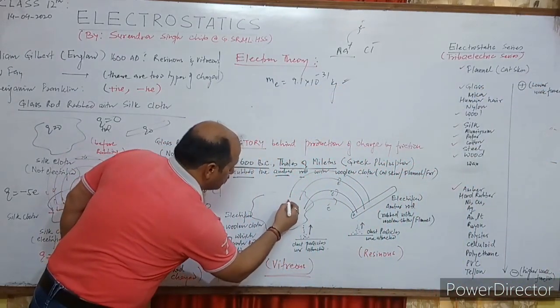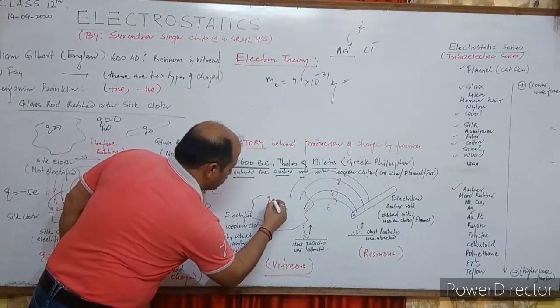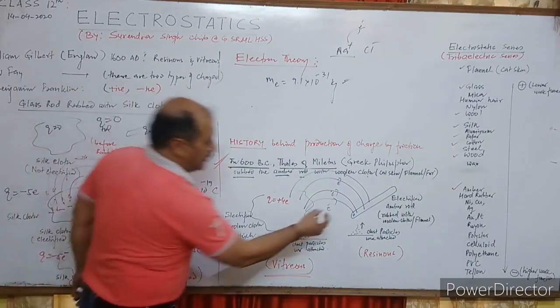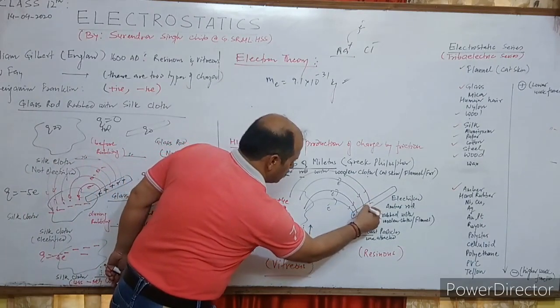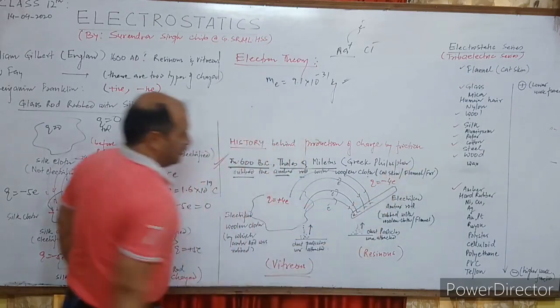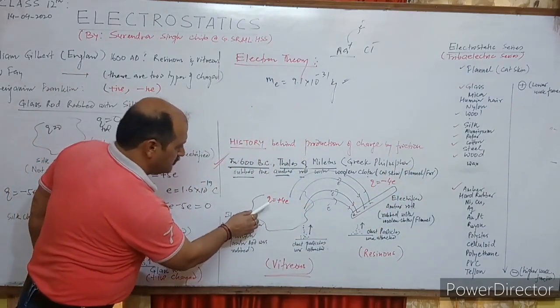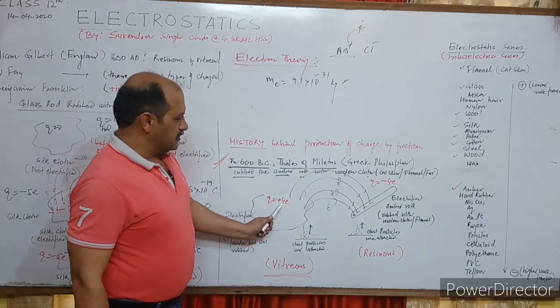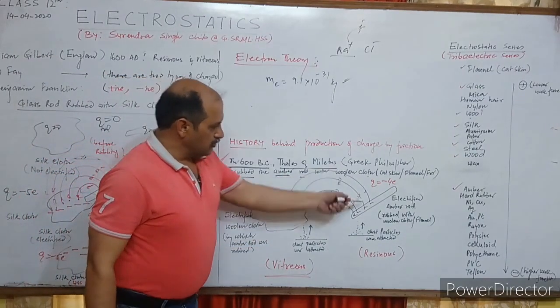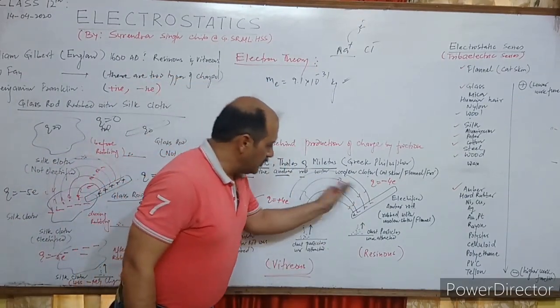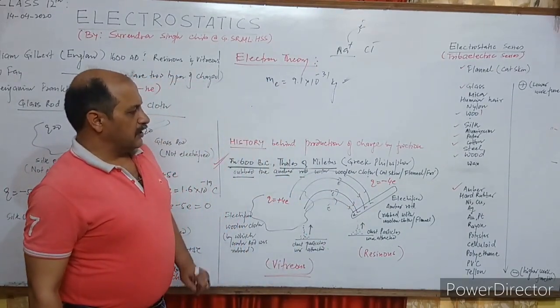Then this becomes plus 4e, and this becomes minus 4e, where q is the symbol used for charge. Plus 4e because it has lost 4 electrons, minus 4e because it has gained 4 electrons.